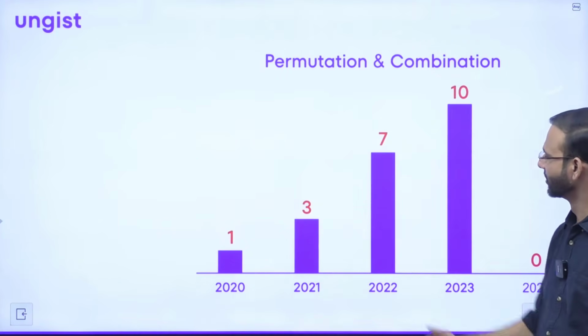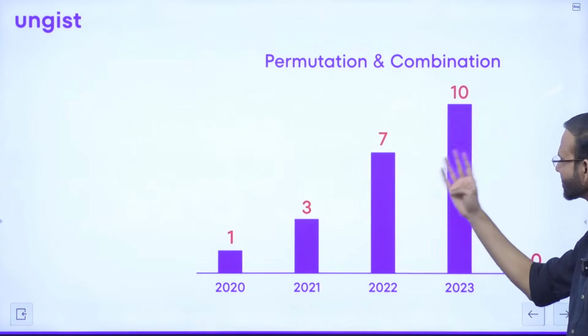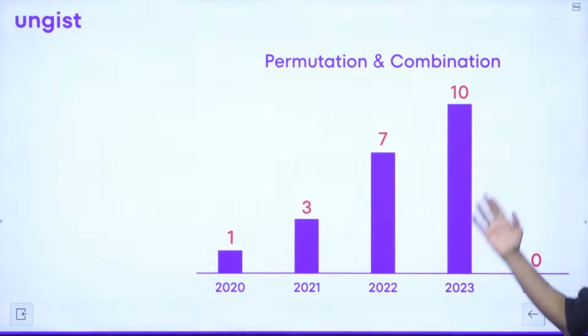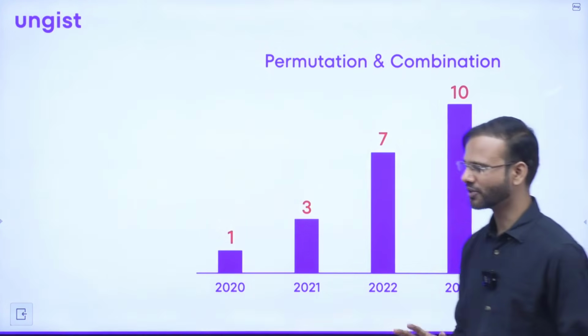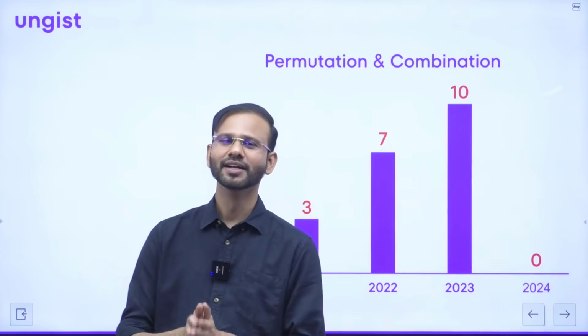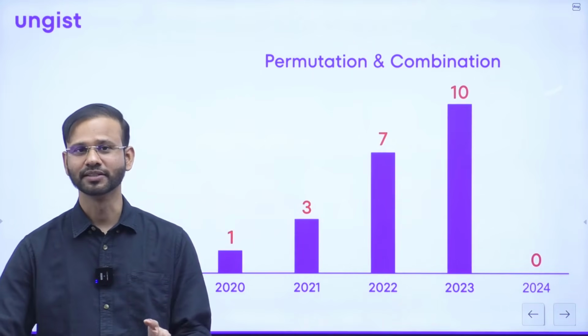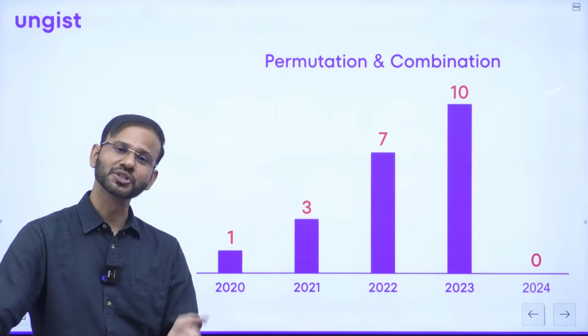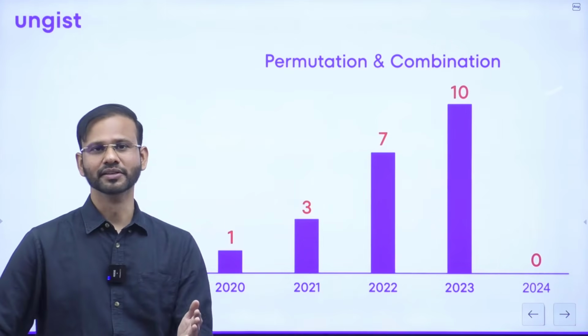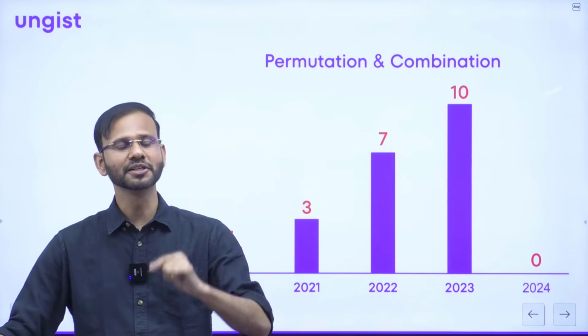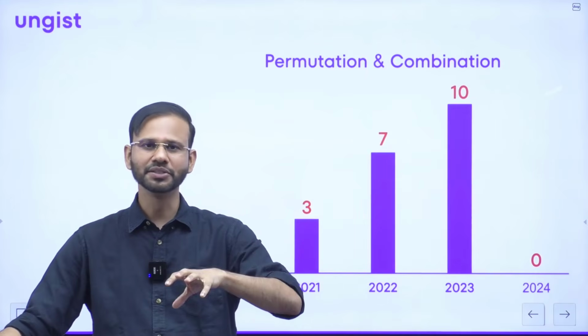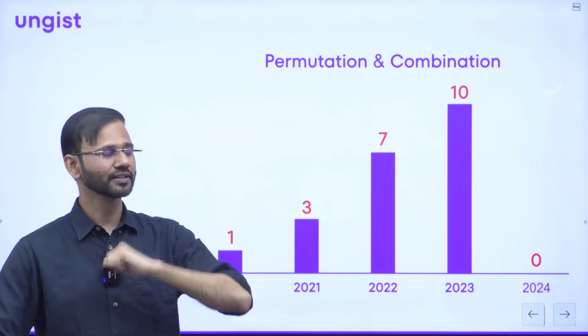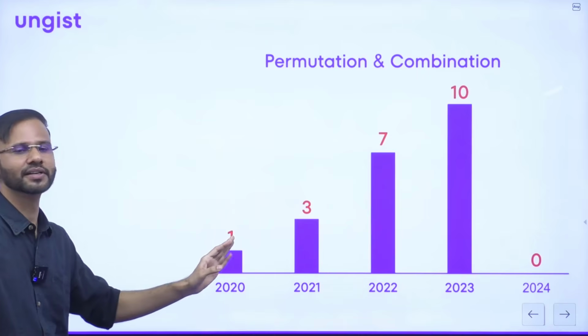In 2021, they have asked 3 questions. In 22, they have asked 7 questions, and in 2023, there were 10 questions, right? But in 2024, unfortunately, there was no question from this topic. This is the unpredictability of UPSC, right? But one thing is for sure, this topic will be there because they have especially mentioned numbers and their relations, magnitude of orders, right? So that has to be there, guys.